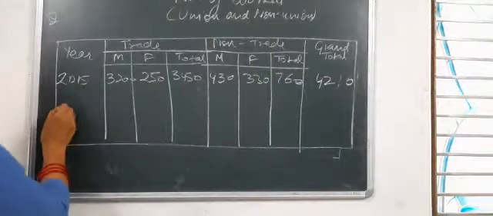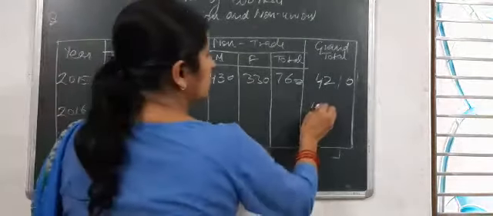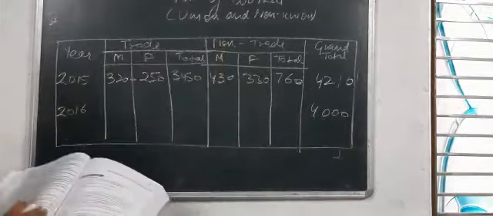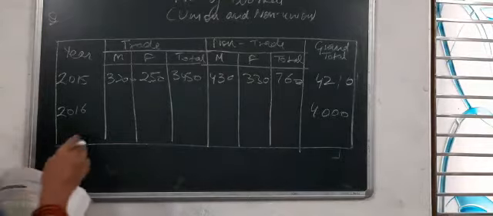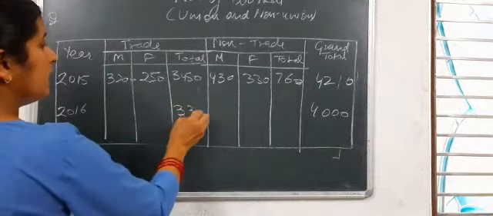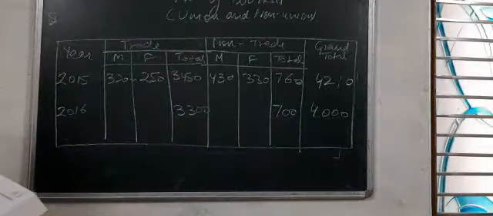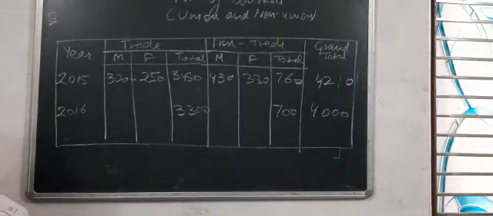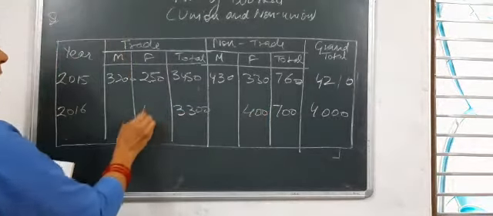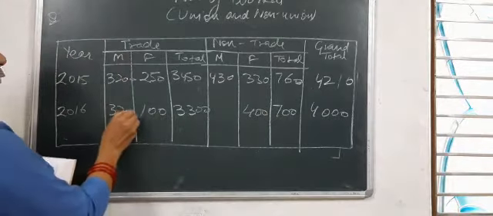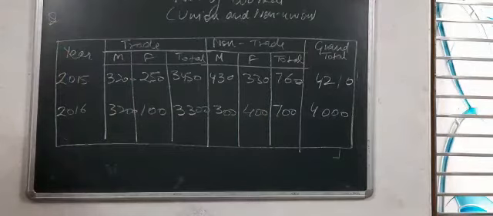Next, in the year 2016, total 4,000 workers were there. And 3,300 were the members of the trade union. Means the remaining 700 will be the non-trade union. The number of women workers employed was 500, out of which 400 did not belong to any trade union. Means 400, same it is, 100 this comes out as, this is 3,200 and this is 300. So like this way we will solve question number 8 also.